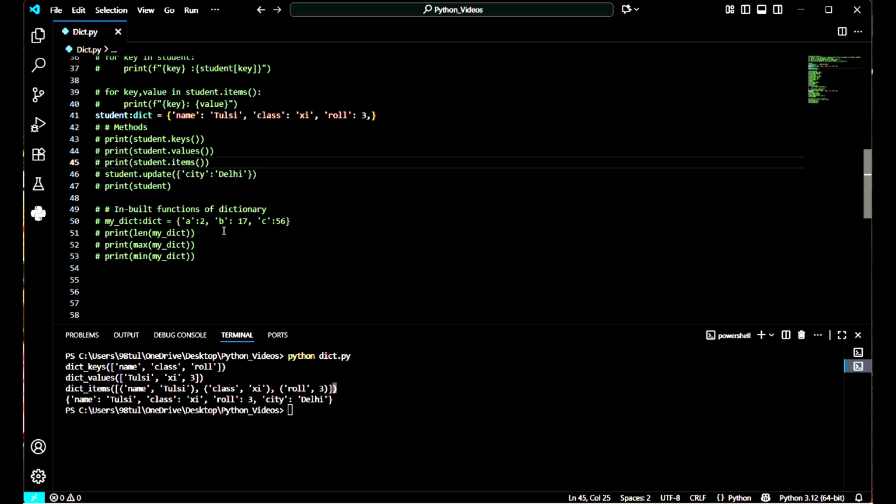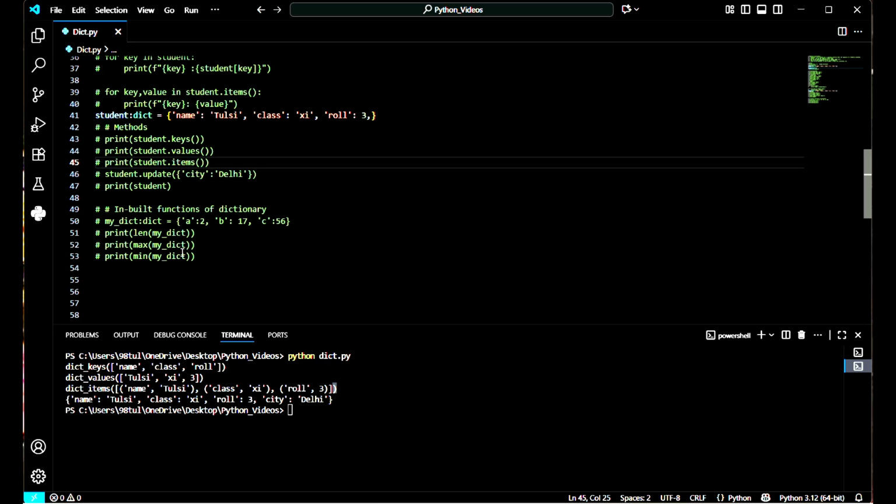Okay, now we are going to use some inbuilt functions of a dictionary. We already know that list, set, tuple have some inbuilt functions. In the same way, a dictionary also has some inbuilt functions like len, max, min. When we use the len function, it will just count how many keys are in the dictionary.